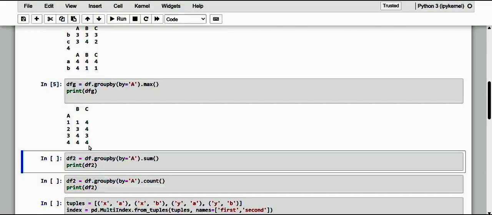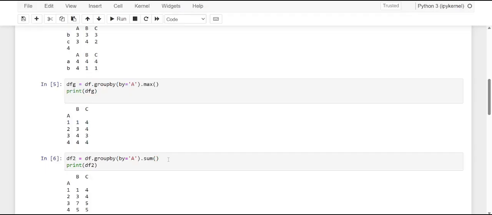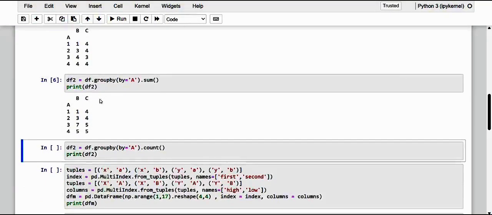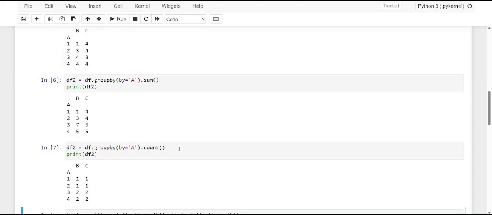And when we apply the functionality, we can also make use of the sum functionality. Let me execute and see what is there, the sum functionality, and the count also. So yes, we can apply any of the functionality.